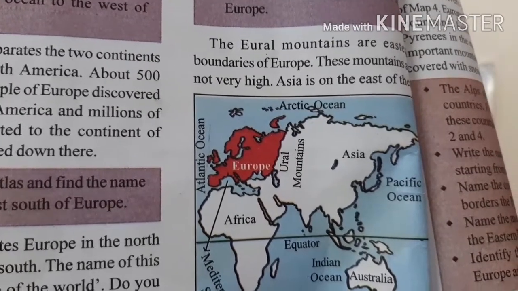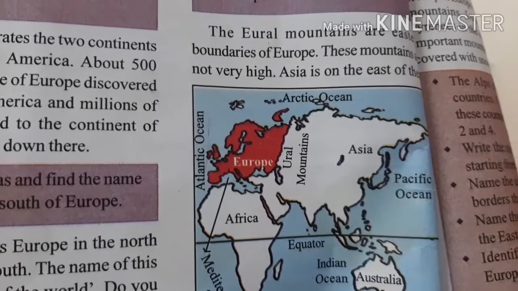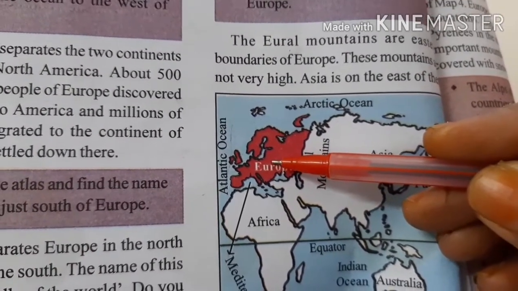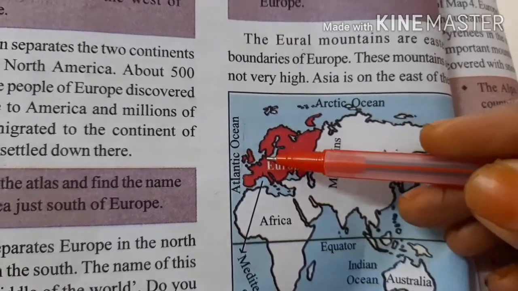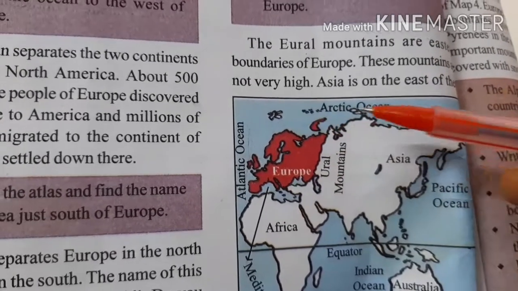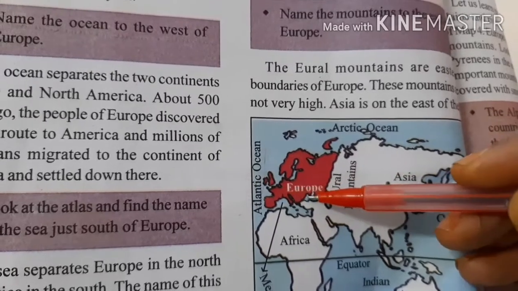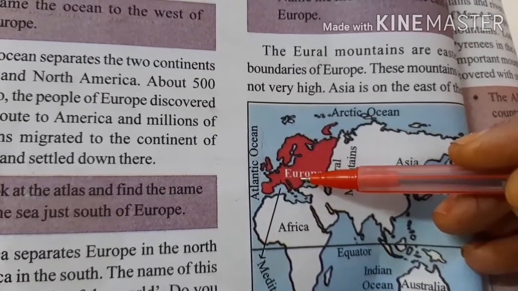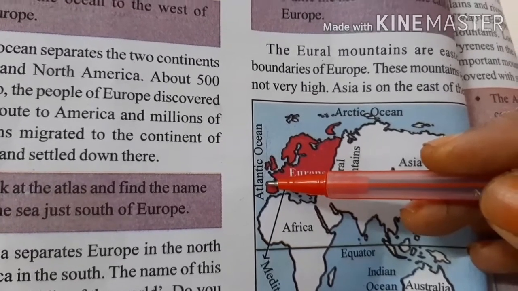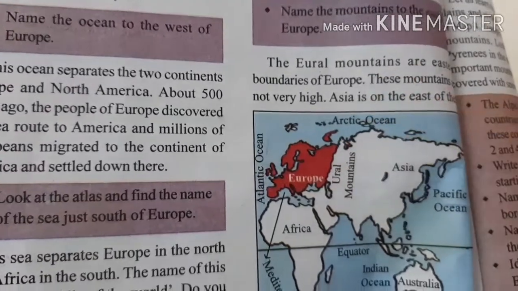About 500 years ago, the people of Europe discovered the sea route to America. People of Europe wanted to do trade with various countries and continents. So they traveled and they discovered the sea route to America. I told you just now, the Atlantic Ocean separates North America and Europe. And millions of Europeans then migrated from Europe to America and settled down there.